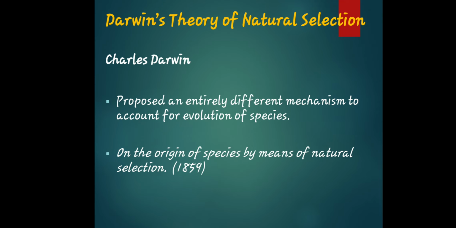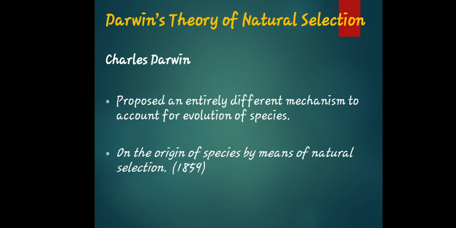So let's respect both explanations, about religion and about natural selection, because natural selection has been discovered, assessed, observed, and experimented on. Meaning to say, all of the facts and terms are supported by facts or theories. That is why Charles Darwin is very well known, because he proposed an entirely different mechanism to account for the evolution